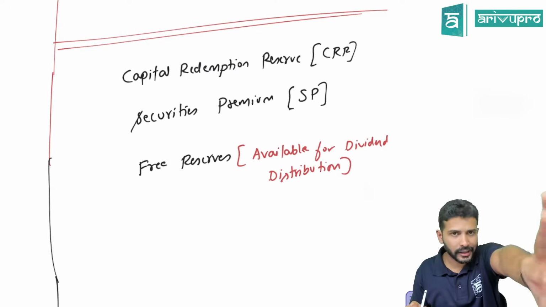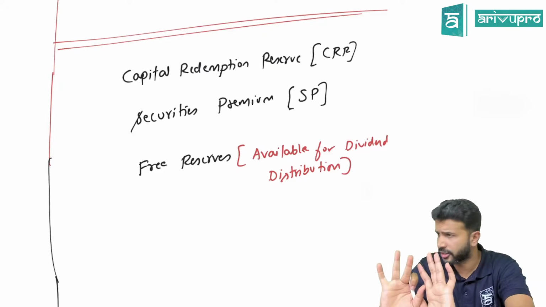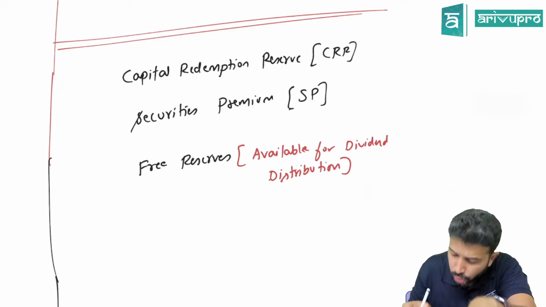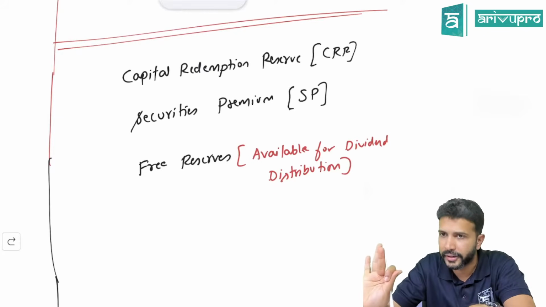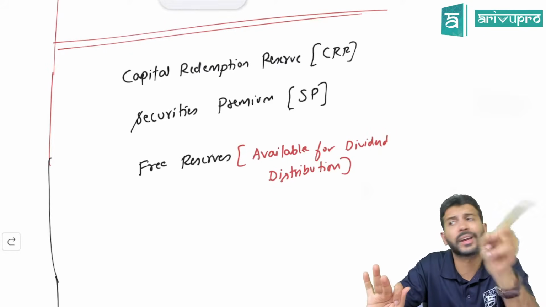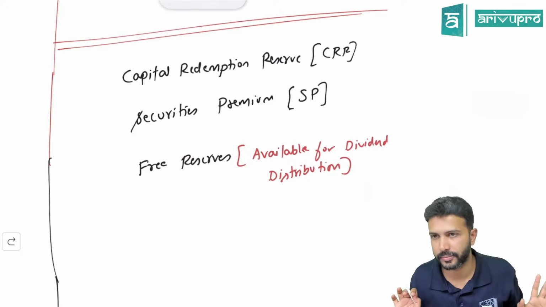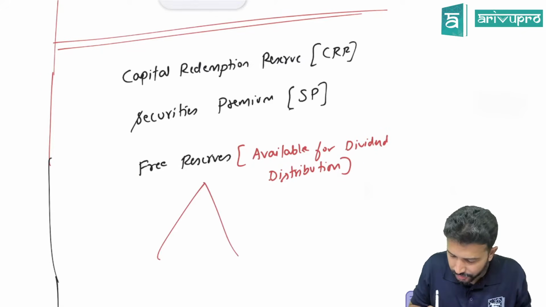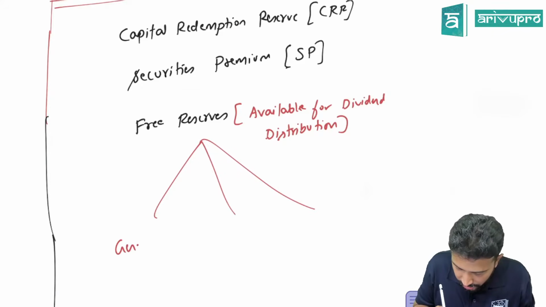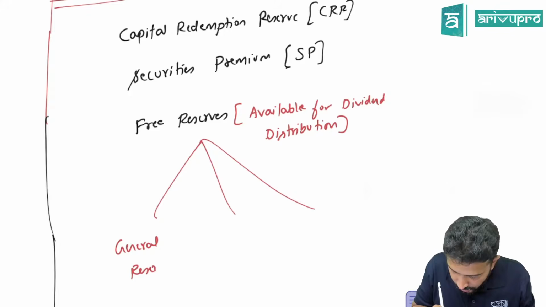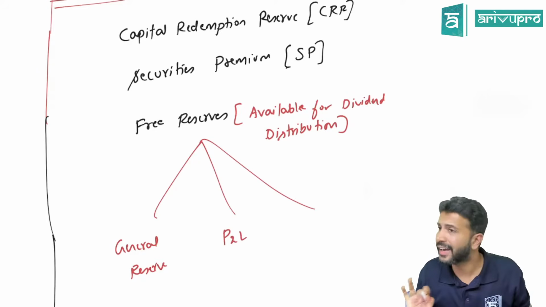Meaning, from that reserve, if you can use it to give away dividend. If from any reserve you can give dividend, such a reserve we call a free reserve. Generally, free reserves will be either your general reserve and your P&L.